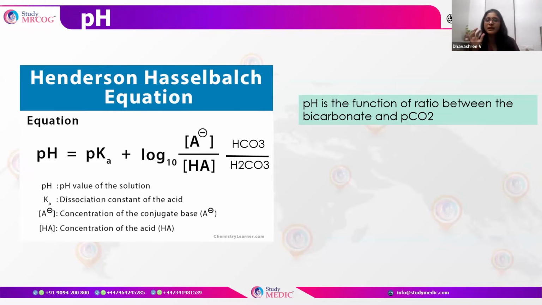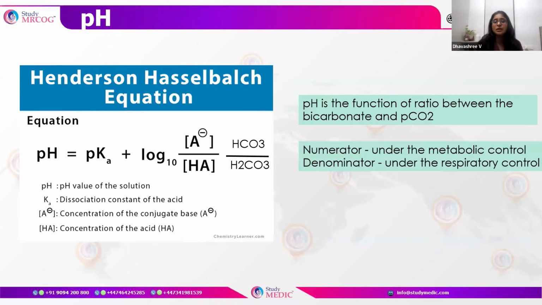H2CO3 is formed from carbon dioxide and water. So the pH is a function of the ratio between the bicarbonate and the carbon dioxide. The numerator here, HCO3, is under metabolic control, whereas the denominator is under respiratory control. PCO2 is determined by respiration, and HCO3 is determined by metabolic control. We have to remember these two things, HCO3 and carbonic acid, which maintain the pH. With this in mind, let us move on to the buffers.